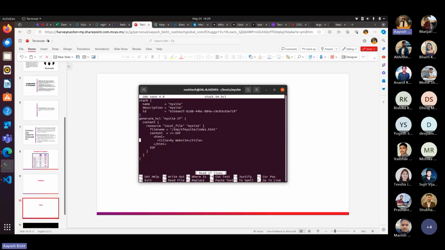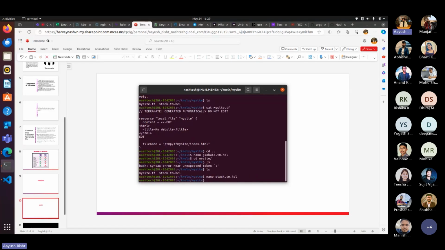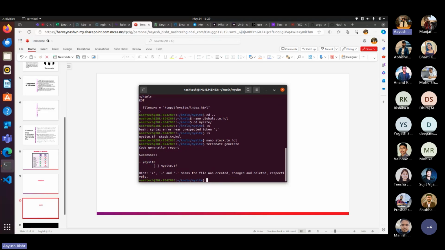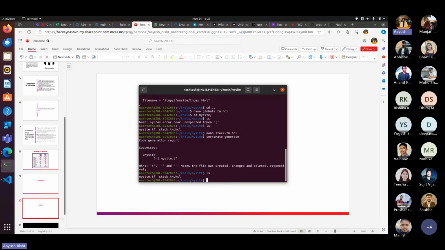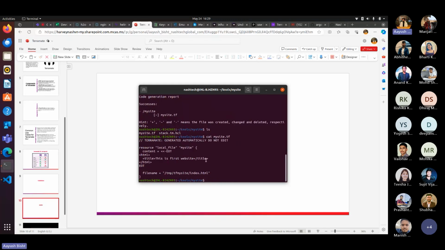So here you can see inside title you can write the environment global dot title that we use. And to generate this code once again with the new value, we can write terramate generate. As you can see, it's successfully created. We can go and see what is the value for the title. Yeah, so it is changed to this is first website. So that's how global works.